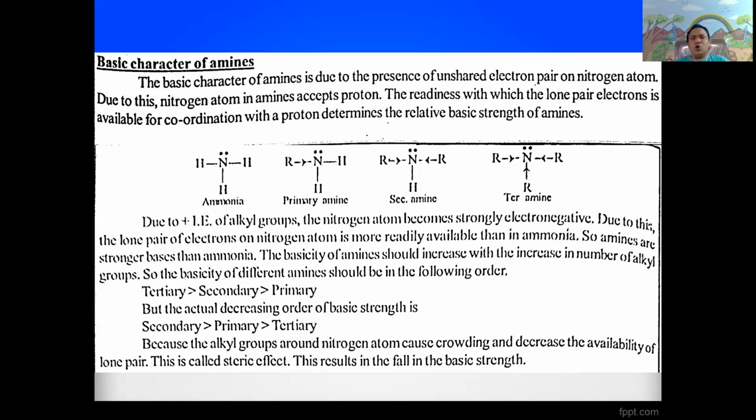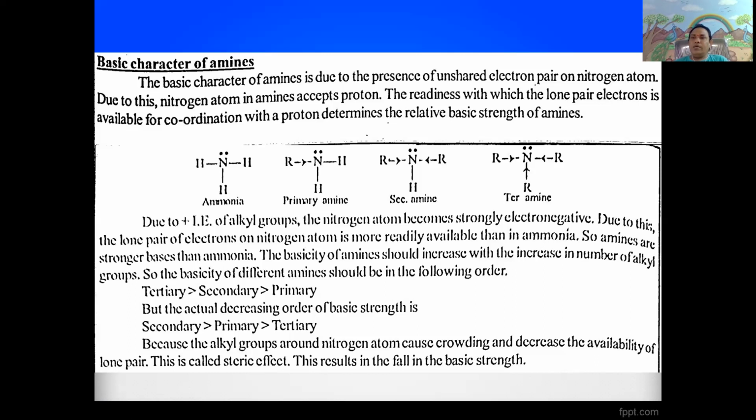It becomes strongly electronegative. Due to this, the lone pair of electrons on the nitrogen atom is more readily available than in ammonia. Therefore, amines are more basic than ammonia. That is the first point.